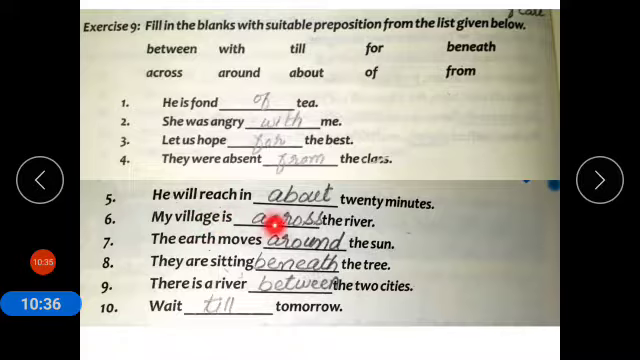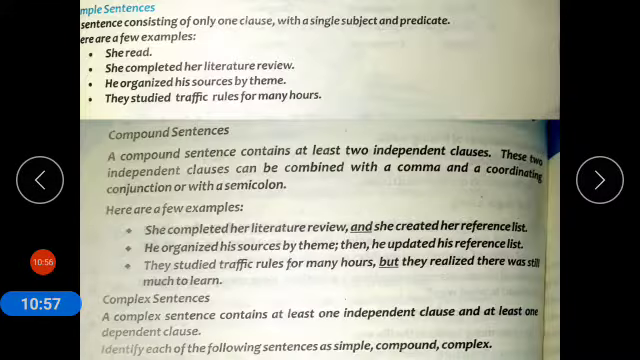My village is across the river. The earth moves around the sun. They are sitting beneath the tree, below the tree. There is a river between the two cities. Wait till tomorrow. Now coming to kinds of sentences.